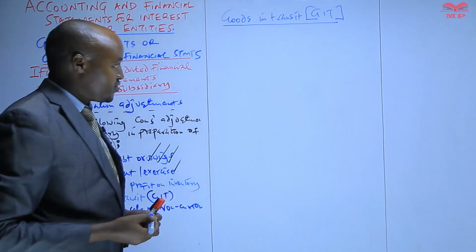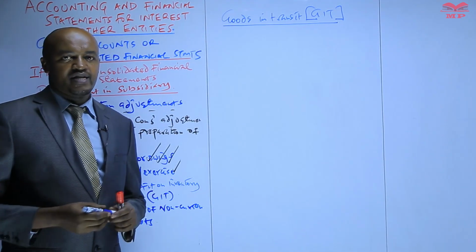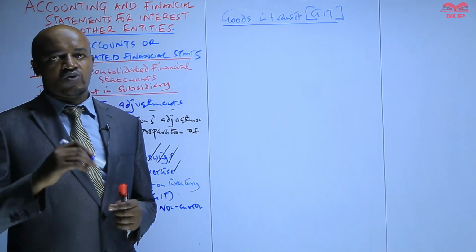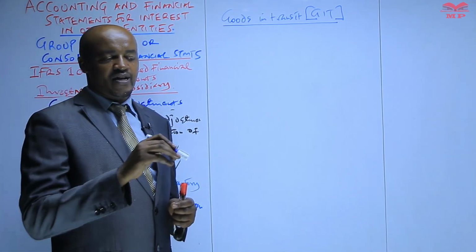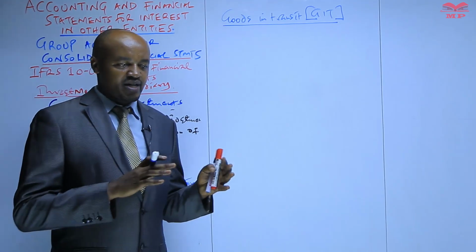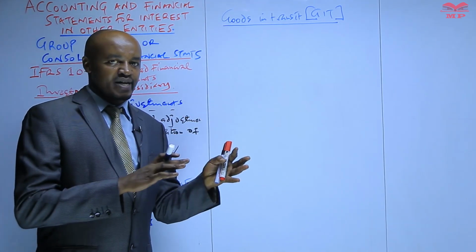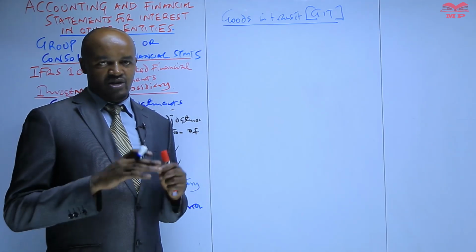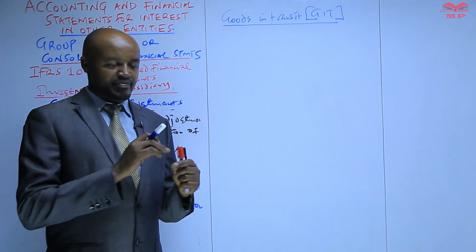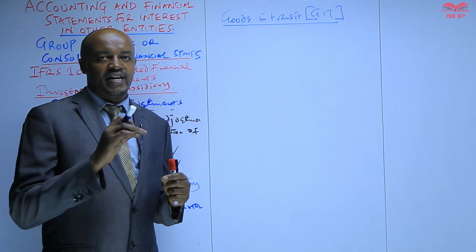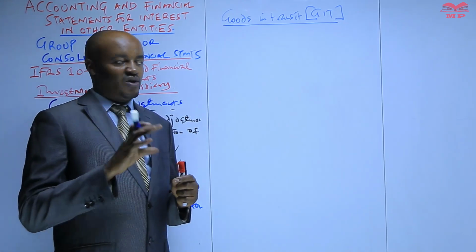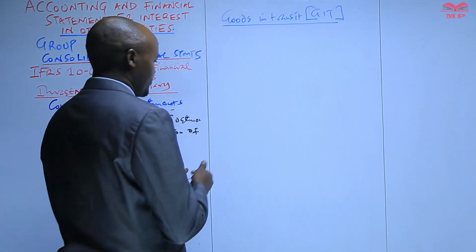When we talk about the goods in transit, we have said that these are the goods which are sold by one group member to the other. For example, goods sold by the parent to the subsidiary, and then those particular goods are sent to the buying company almost at the end of the year, meaning that when the year is coming to an end, the buying company will not have received and accounted for those particular goods. So those particular goods, therefore, we refer to them as goods in transit.